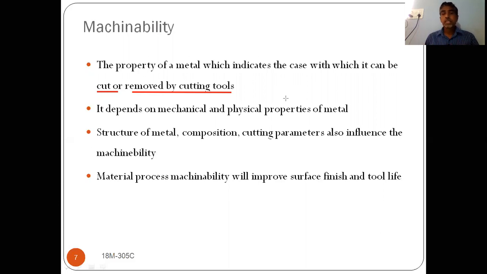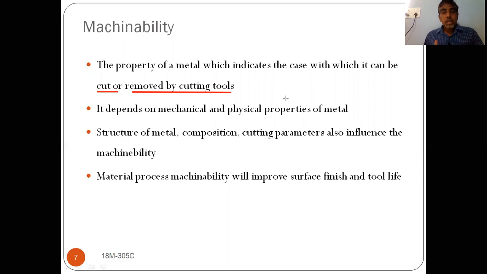So what is machining generally? Machining is nothing but removing extra, unwanted material. To get the required size and shape, we have to remove that extra unwanted material. So that process is known as machining. What we are doing here is removing the extra material.